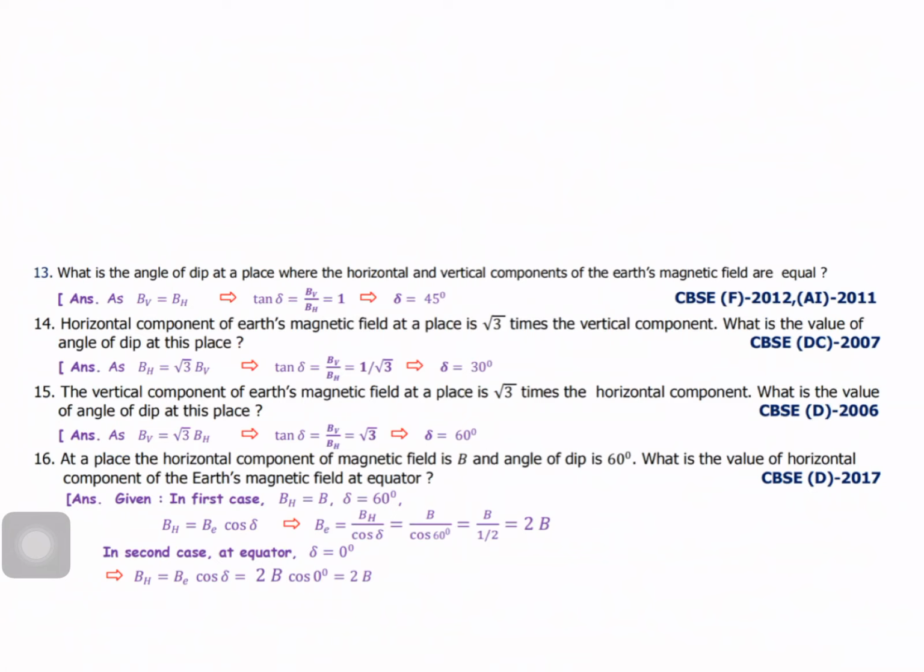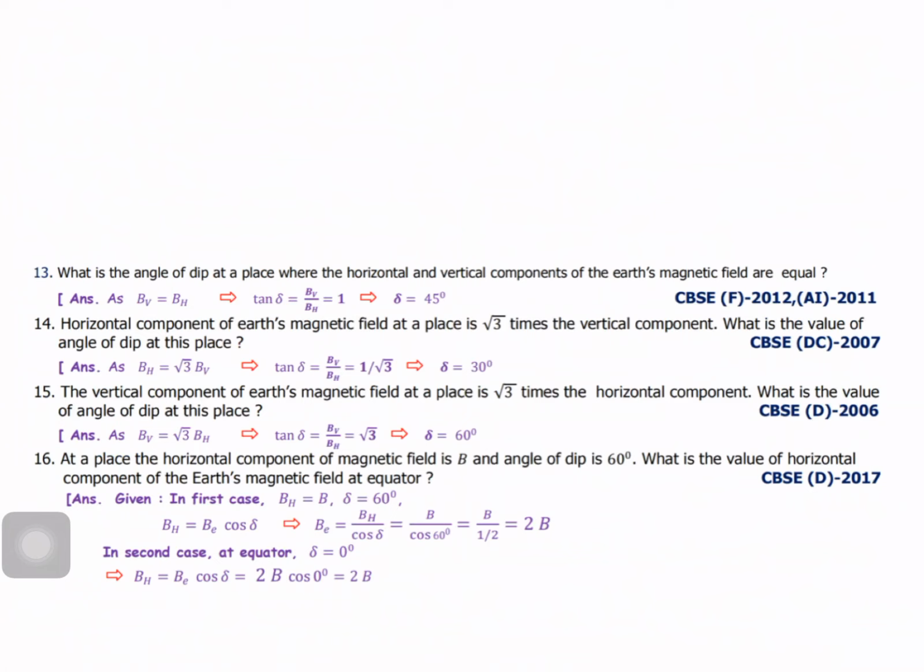And last question, at a place the horizontal component of Earth's magnetic field is B and the angle of dip is 60 degrees. What is the value of the horizontal component of Earth's magnetic field at the equator? Here you can write in the first case BH equal to B, delta equal to 60 degrees. Second, BH equal to BE cos delta, where BE equal to BH by cos delta, or we can write B by cos 60 degrees. Cos 60 is 1 by 2, that is 2B.